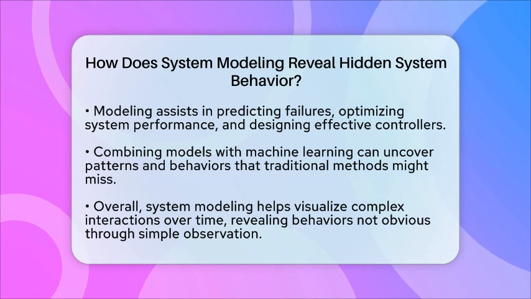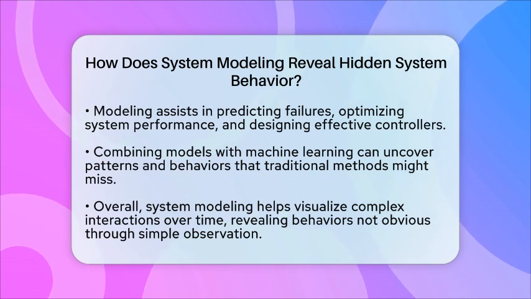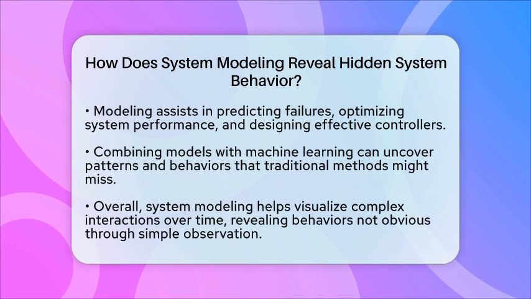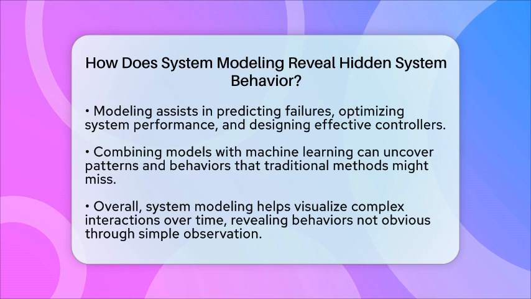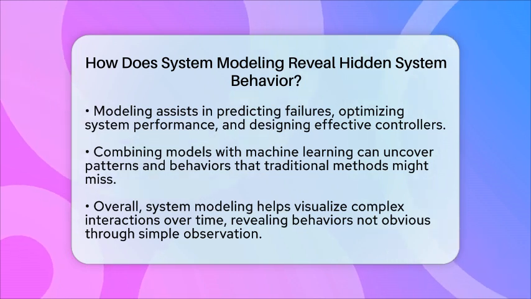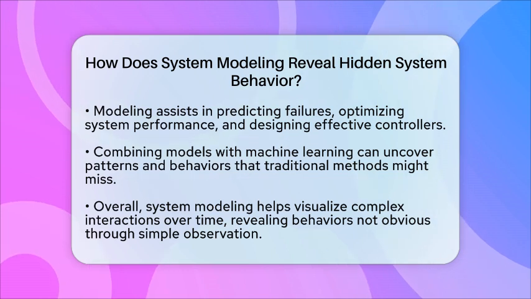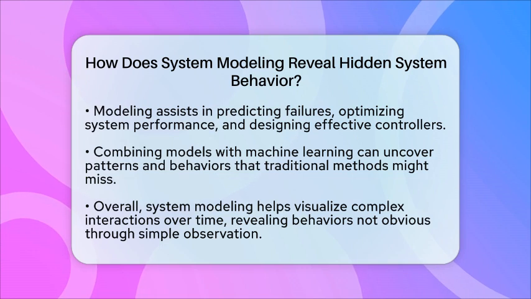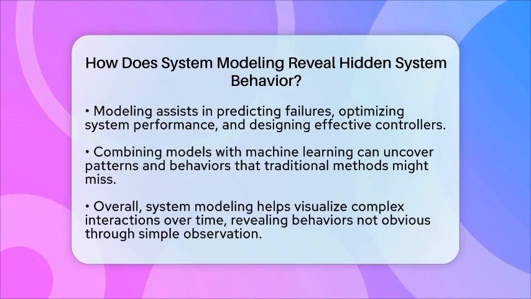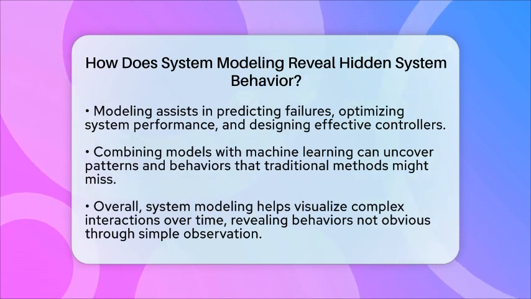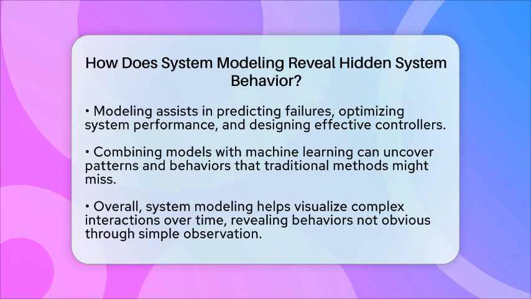It helps predict failures, optimize how systems work, and design controllers that can handle hidden dynamics. Advanced techniques like machine learning can be combined with models to find patterns and behaviors that traditional methods might miss. Overall, system modeling acts as a powerful tool to reveal behaviors that are not immediately visible. It provides a clear picture of how complex interactions unfold over time, helping engineers understand, predict, and improve system performance in ways that simple observation cannot achieve.